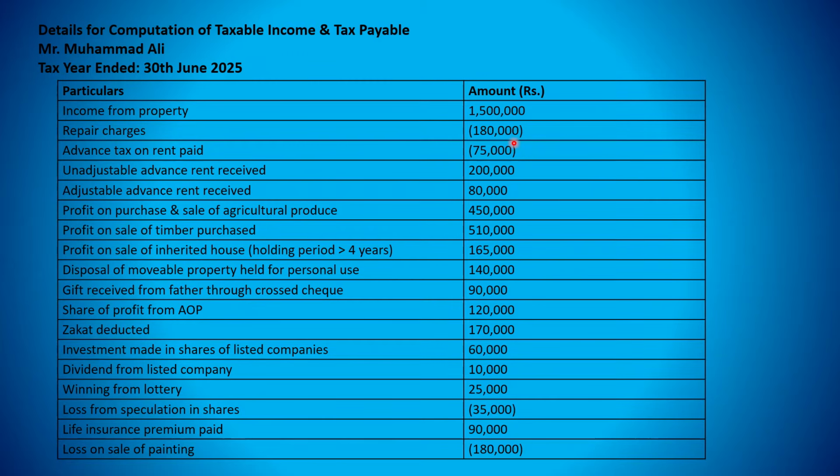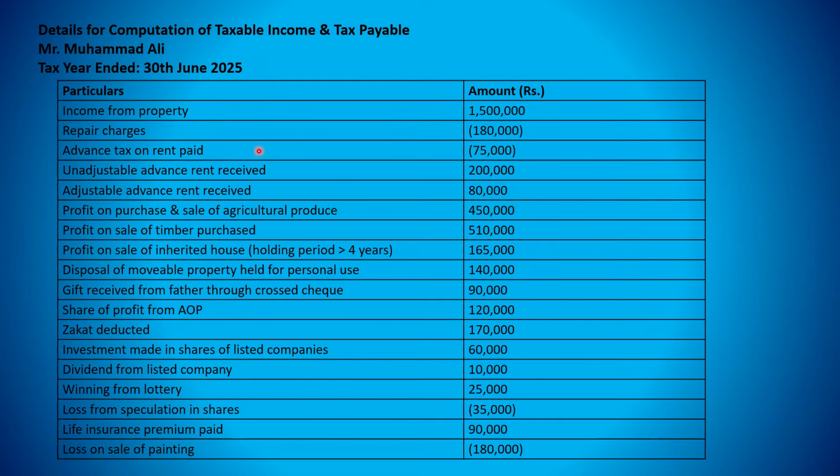These are some details in the question. Let's suppose income from property is 1,500,000, 15 lakh rupees. Repair charges for the building which is rented out are 180,000. Income from property means the rental income, because we have studied that rental income is included in income from property, whereas income from buying and selling of property would be charged under the head of capital gains. So that is a different head. Income from property is a different thing, and income from capital gains is a different thing. Income from property is 1,500,000, that is the rent, and repair charges for the building are 180,000.